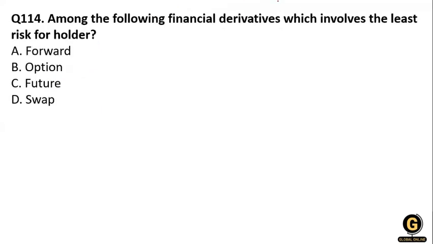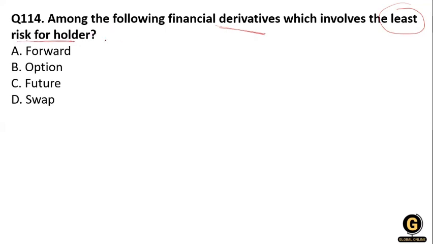Which among the following is a financial derivative which involves the least risk for the holder? Option A, forward. Option B, option. Future, and swap. So here, least risk for the holder. Options are financial derivatives that give the buyer the right but not the obligation.